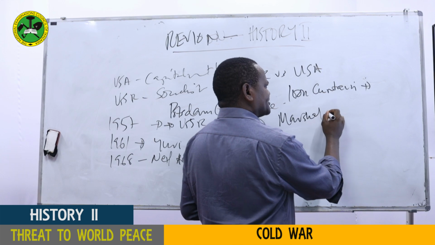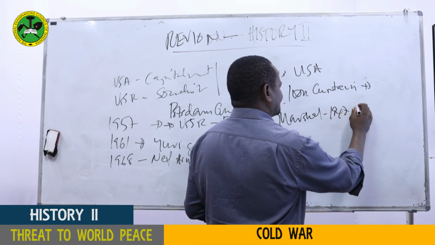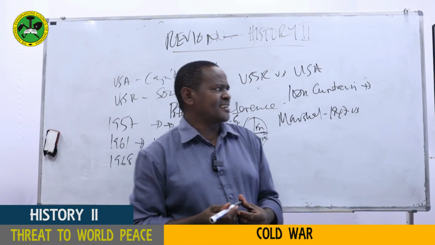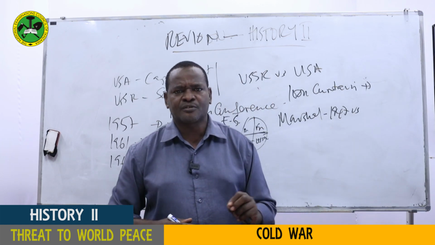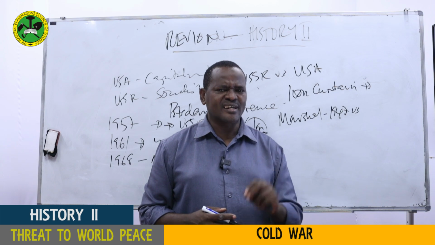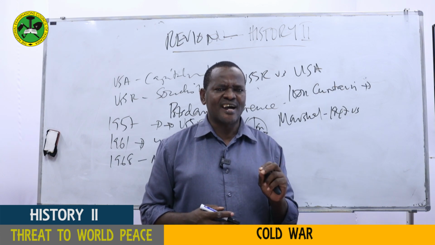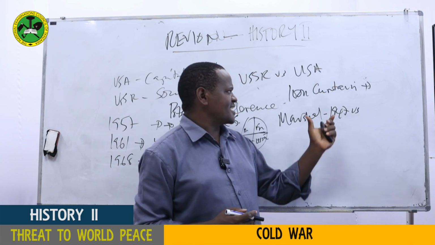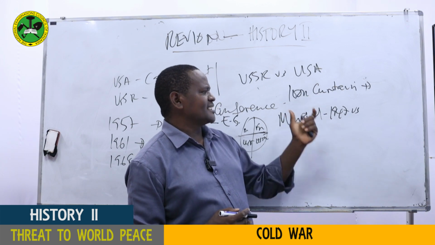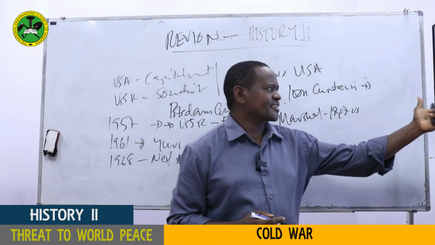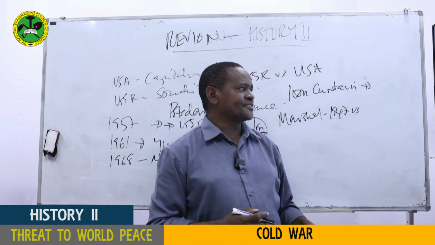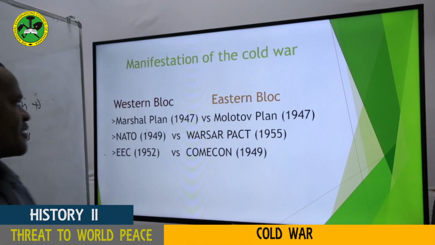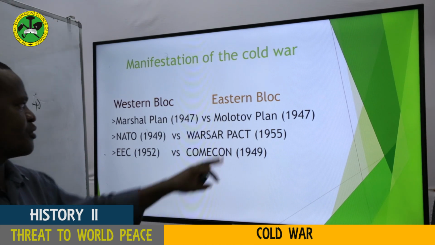Marshall Plan. The Americans came with the Marshall Plan in 1947, which intended to help the European economy recover from the damage of the Second World War. Very quickly, because the USSR feared that the money might be used to tempt the Eastern European countries to accept the American Marshall Plan and so turn capitalist, immediately the USSR introduced what was called the Molotov Plan.